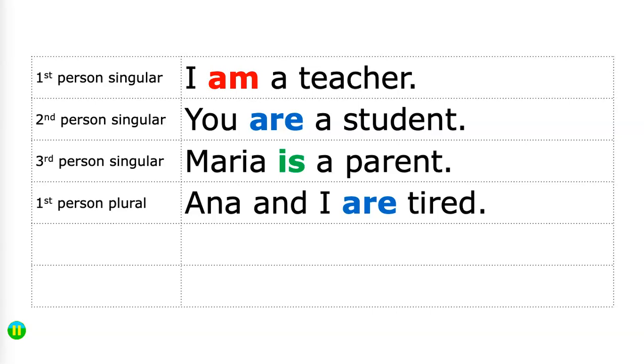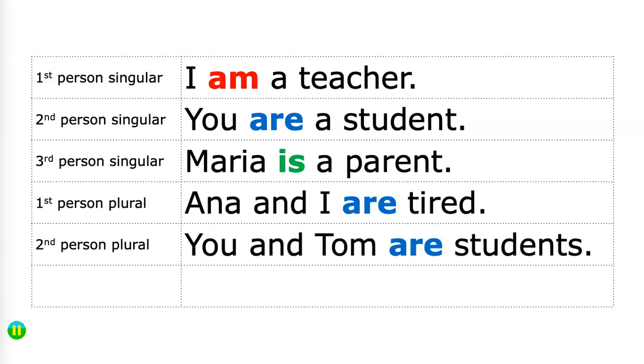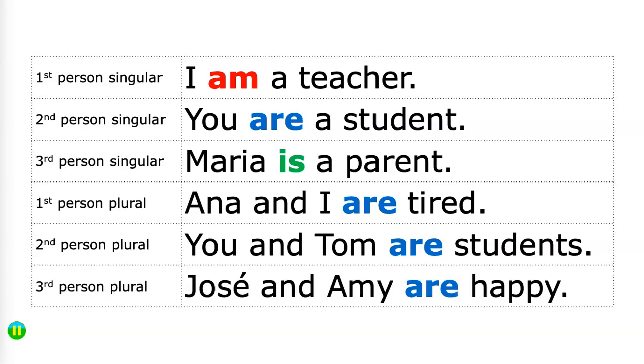For first person plural, instead of we, I can clarify that I'm talking about Anna and I. For second person plural, instead of just you, I can note that I'm talking about you and Tom: you are students. And finally, for the third person plural, instead of using they, I can make clear that Jose and Amy are happy.